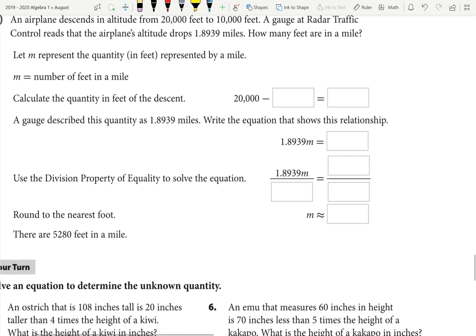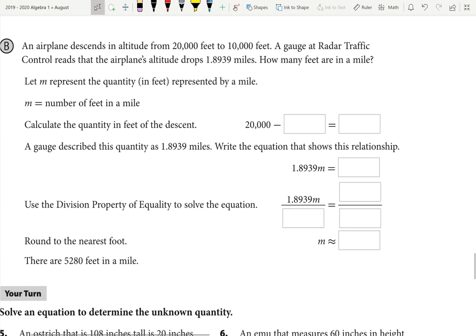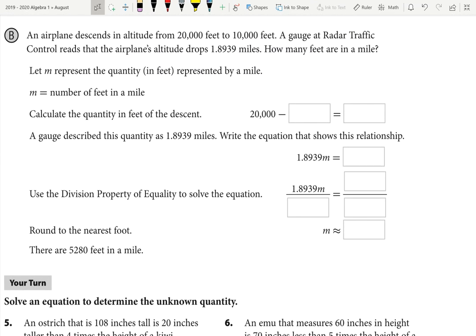Okay, so that one's worked out for us. Let's try one on our own. So an airplane descends in altitude from 20,000 feet to 10,000 feet. A gauge at radar traffic control reads that the airplane's altitude drops 1.8939 miles. How many feet are in a mile?